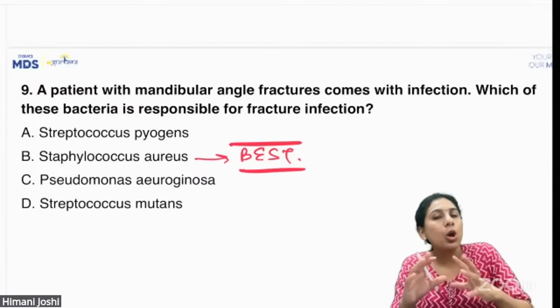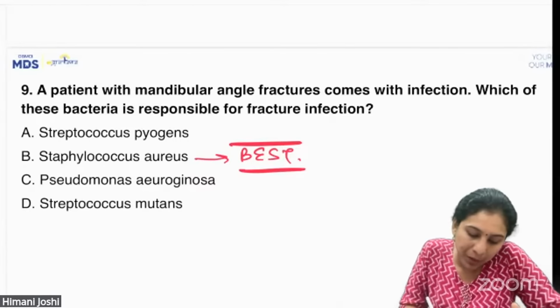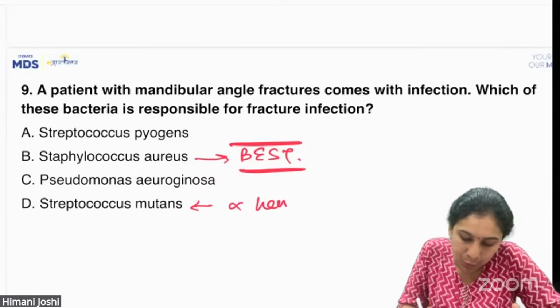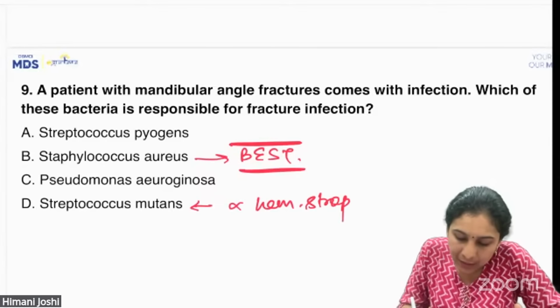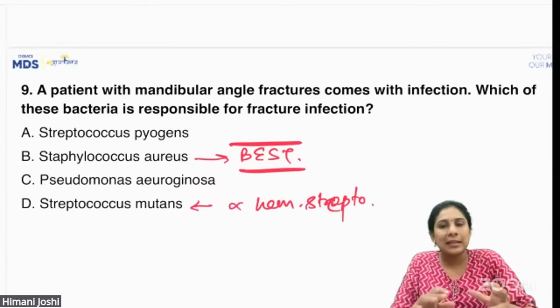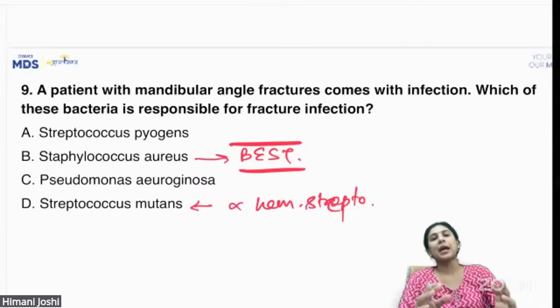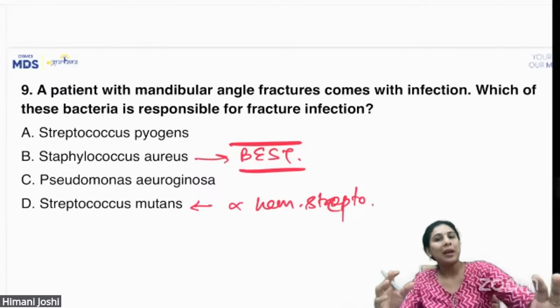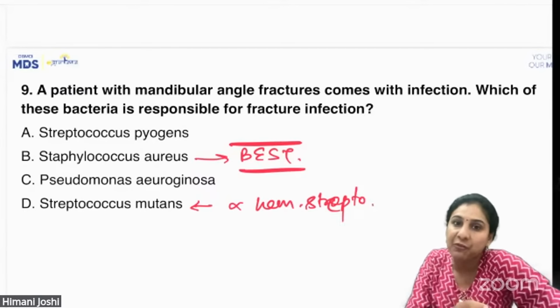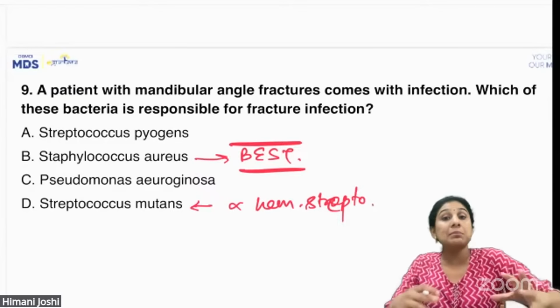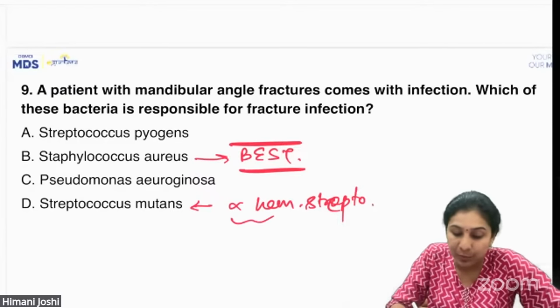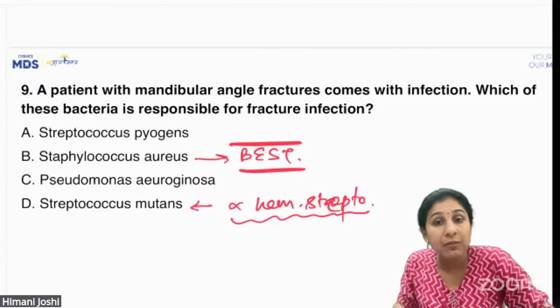It's a little controversial because some of you may feel that alpha hemolytic streptococci is also the answer. A lot of books mention that normally osteomyelitis of long bones is caused by Staph aureus, but osteomyelitis of the mandible is more commonly caused by alpha hemolytic streptococci. That is what we have taught you also.